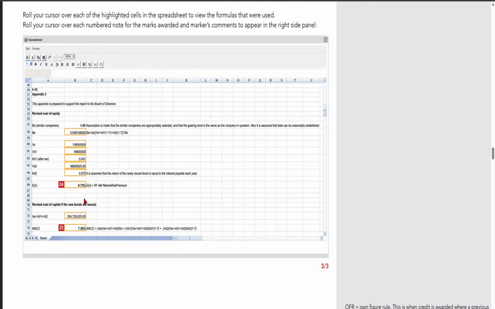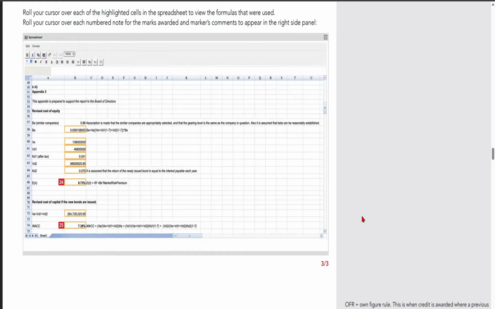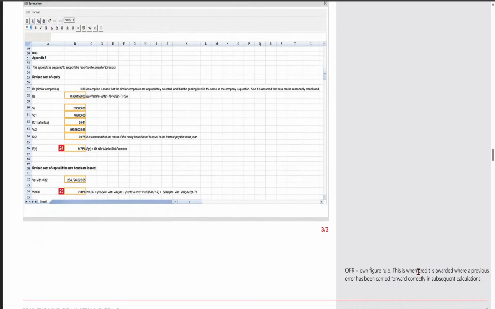In that case, the marker will apply the own figure rule, which means you will lose marks for this particular calculation, but you will not lose the marks for the next calculations in which you have used this figure. Okay, so this is known as the own figure rule, and this is when credit is awarded where a previous error has been carried forward correctly in the subsequent calculations.